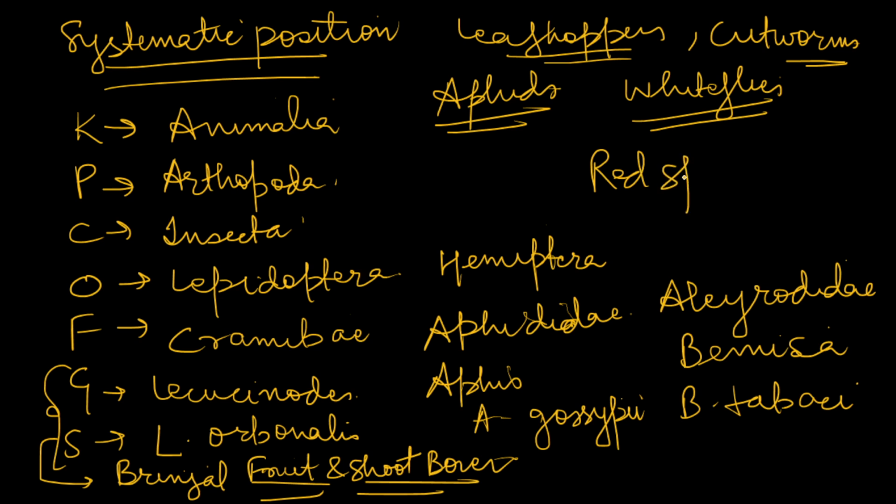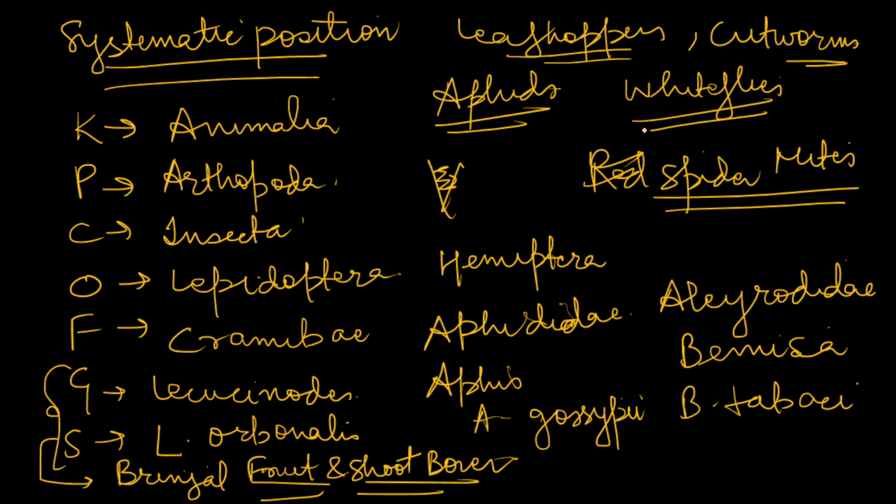If you have observed a brinjal plant where no pesticide is used in the field, you will find these red spider mites between the branches, which generally affect brinjal. So these are, I think, five or six major pests. I have given the systematic position of three pests. You can also add the systematic position of the others, it is up to you, but I think writing the systematic position of two or three pests is well enough.